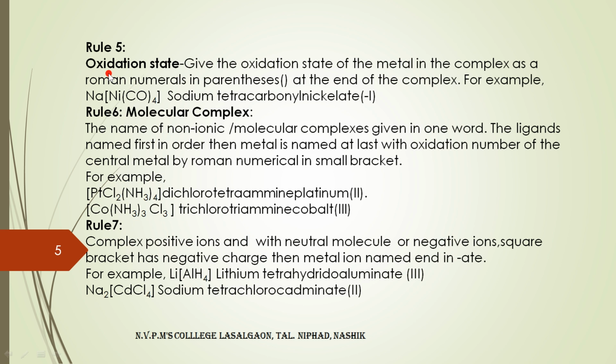Now the next topic is oxidation state. Oxidation state is nothing but the charge present on the metal ion, and it is represented in Roman numerals in a parenthesis or round bracket at the end of the complex name. So let us take this particular example. NaNiCO4: the charge on carbonyl is 0 because this is a neutral ligand, and sodium has a +1 charge. So what is the charge on nickel? That +1 is balanced by the charge present on nickel, ultimately -1. +1 and -1 cancel and this molecule is neutral.